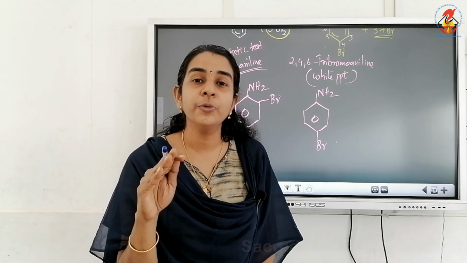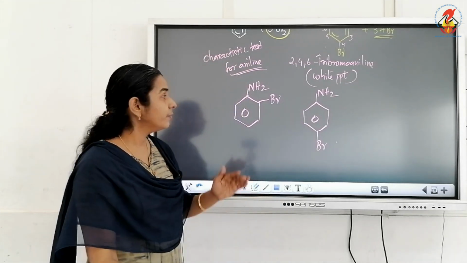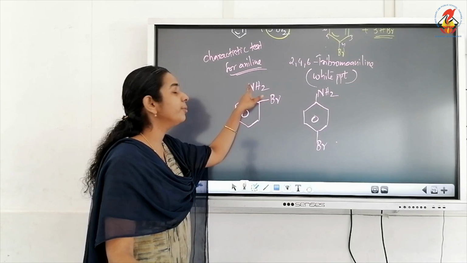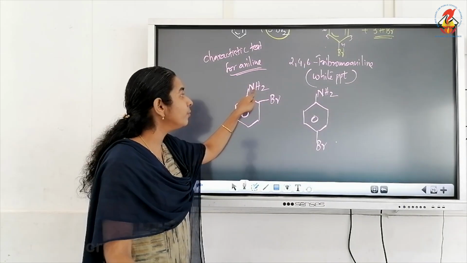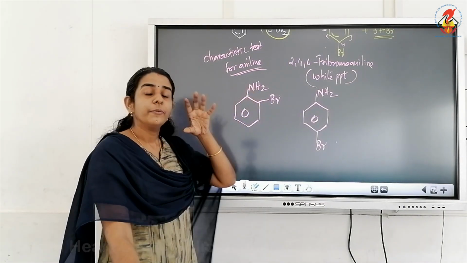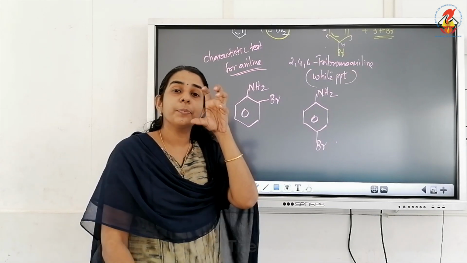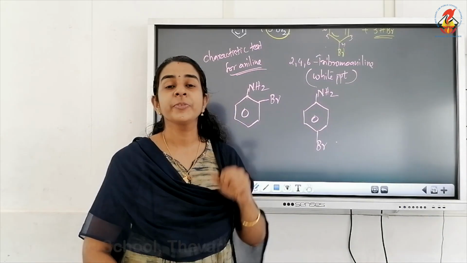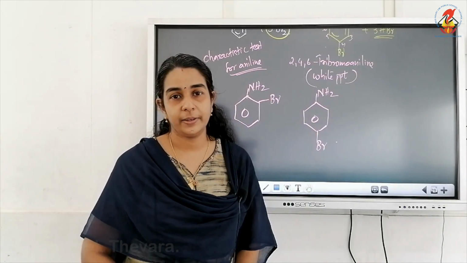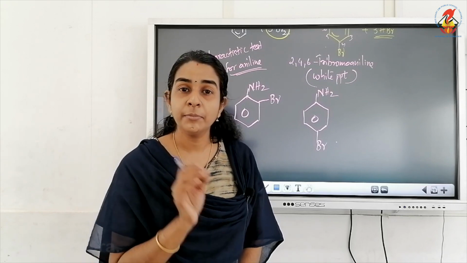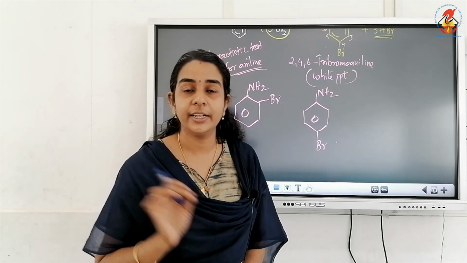But we cannot remove it, because we want orthobromoaniline or parabromoaniline only. So by protecting the NH2 group, we have to deactivate it. Then only we can prepare the mono-substituted derivative.